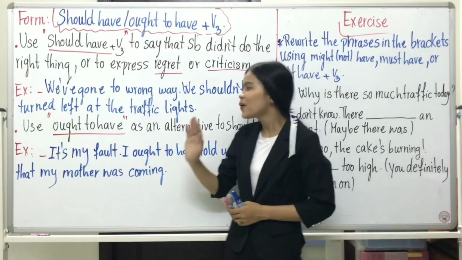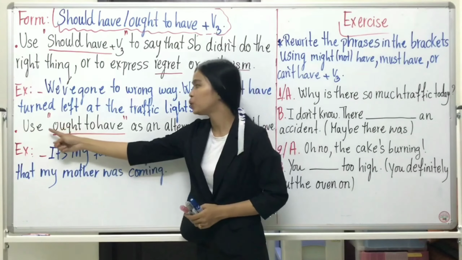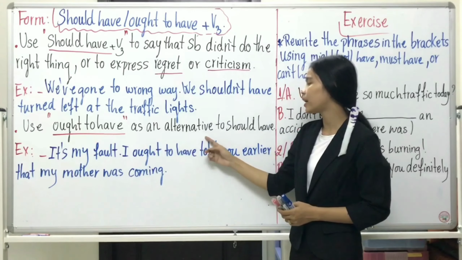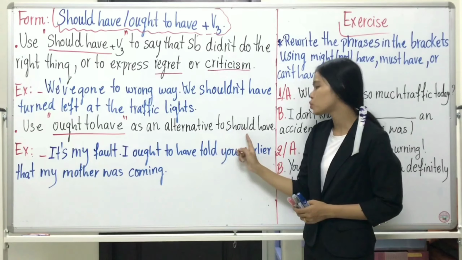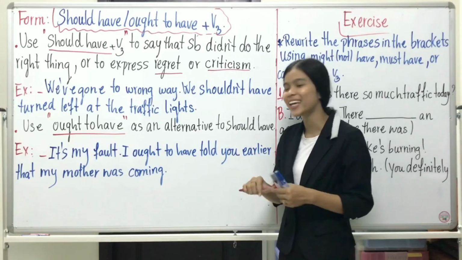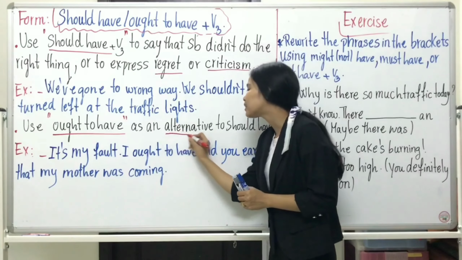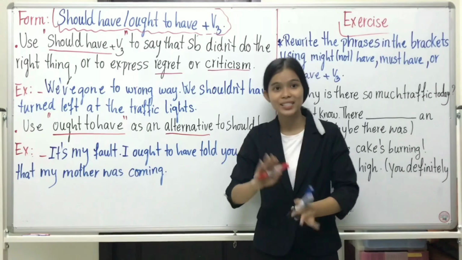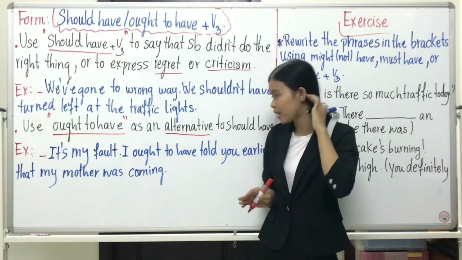Okay. So here, the other one uses ought to have as an alternative to should have. What is alternative? Alternative means another option, or you are changing something.